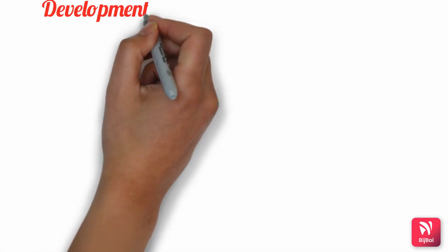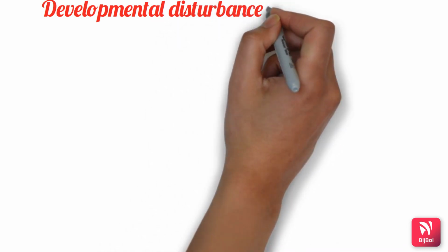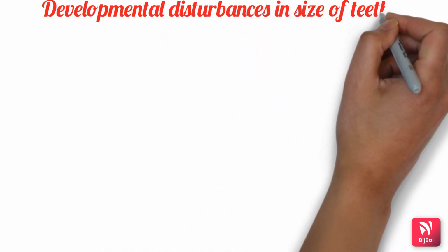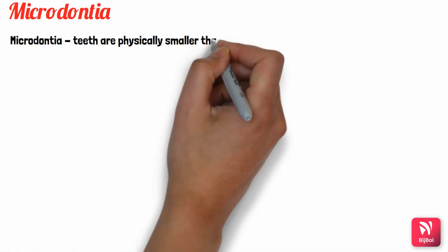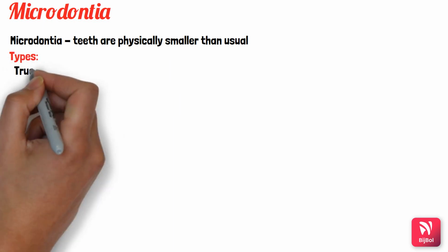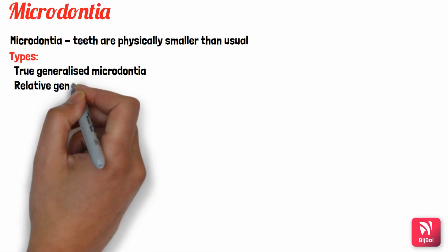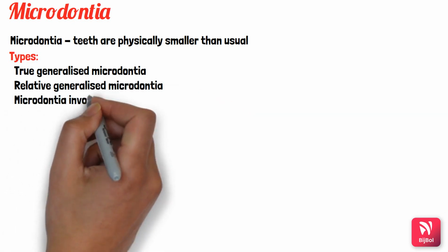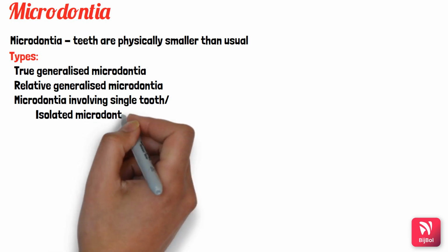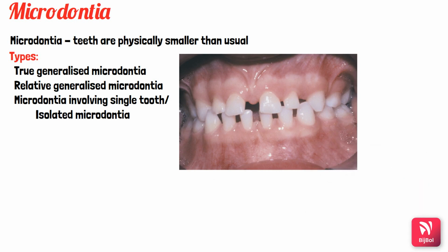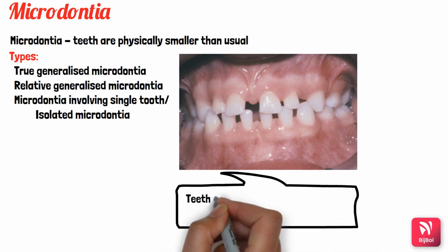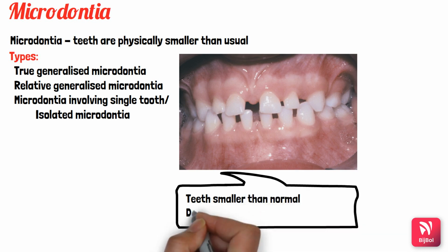So firstly, we will discuss developmental disturbances in size of the teeth, which involves both microdontia and macrodontia. So first one is microdontia. This is the term which is used to describe teeth which are smaller than normal. Under this microdontia we have 3 types, that is true generalized microdontia, relative generalized microdontia, and microdontia of single tooth or isolated microdontia. So what is true generalized microdontia? It is where teeth are physically smaller than usual, like it is seen in this picture.